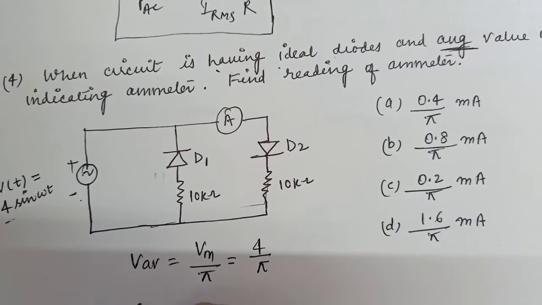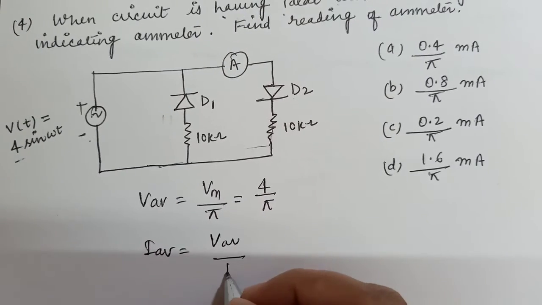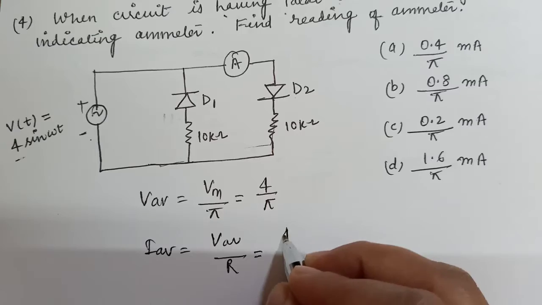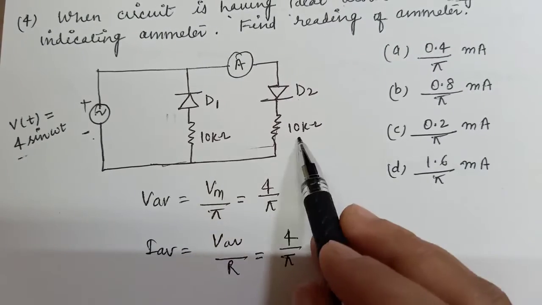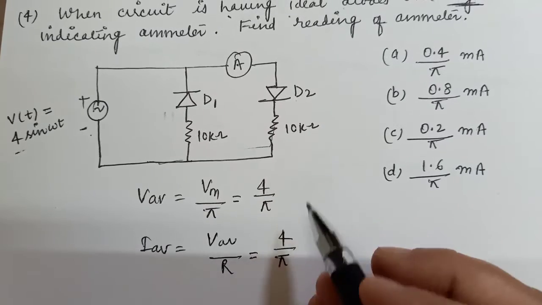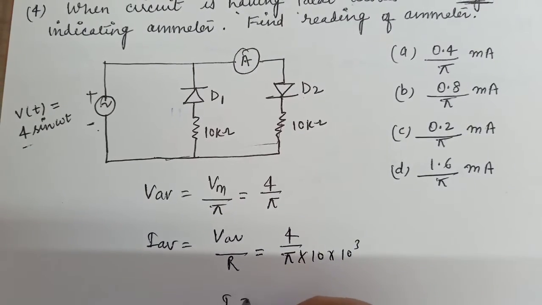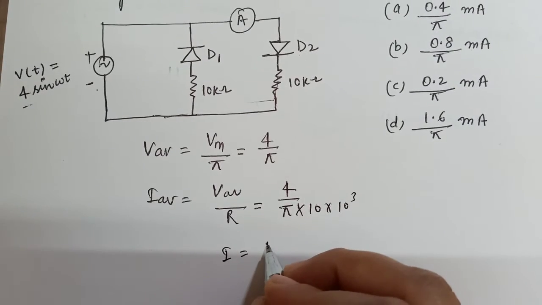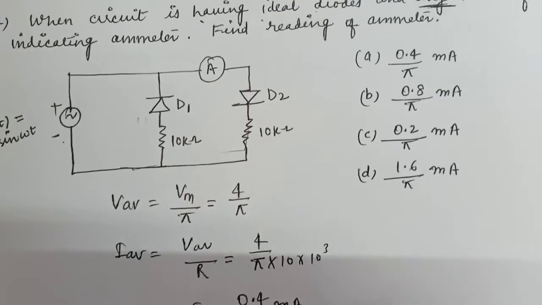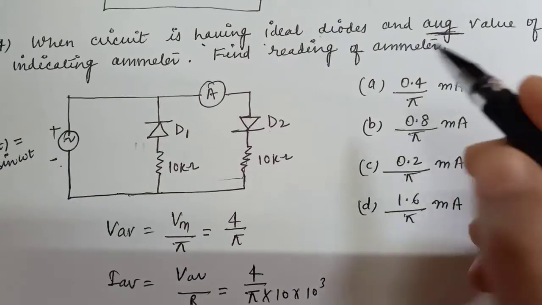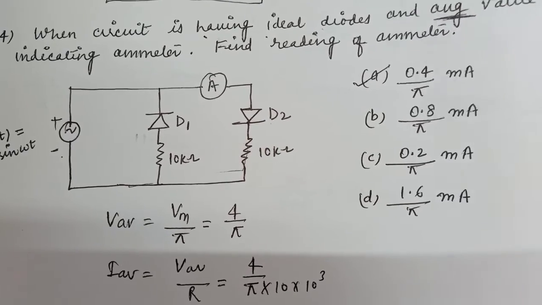What will be the current value? So I average will be V average divided by resistance. So 4 by pi is your average voltage, and what is the resistance value? Both the resistances are the same. So 10 kilo ohm means 10 into 10 to the power 3. So current will be 0.4 divided by pi milliampere. So which option? First one. Clear? So this was about finding the average value.